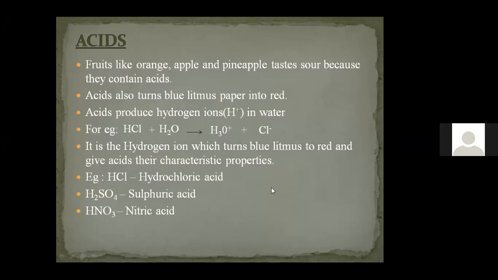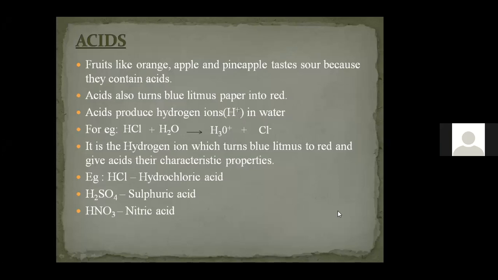Yes, ma'am. So here also the nitric acid is an oxidizing agent, which means it helps in the oxidation. So the one which helps in the oxidation is called an oxidizing agent. So concentrated nitric acid is the queen of the chemicals.